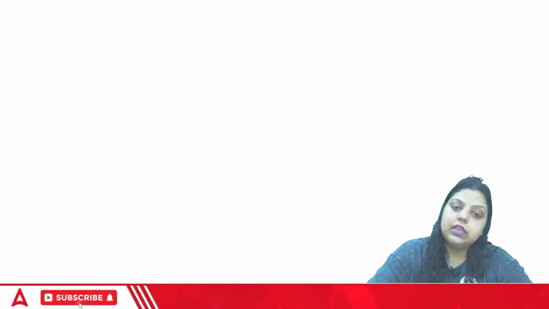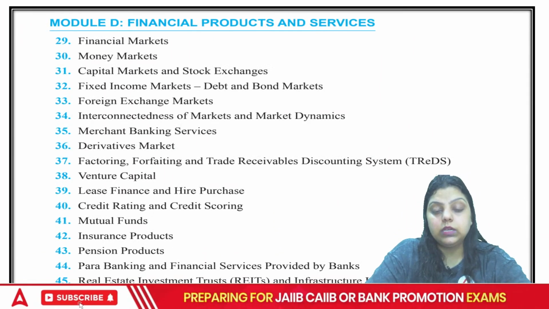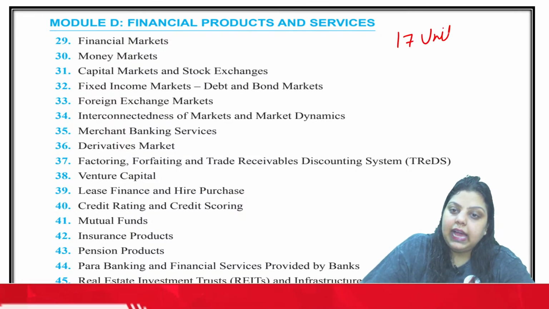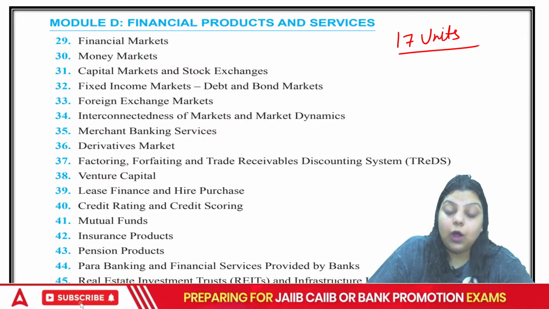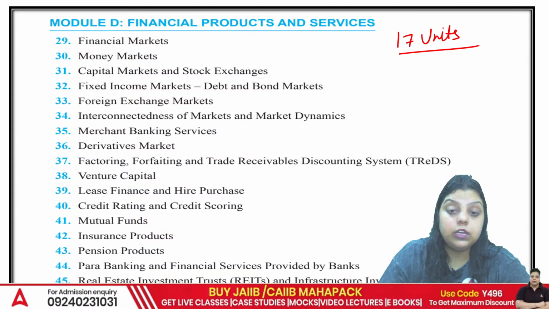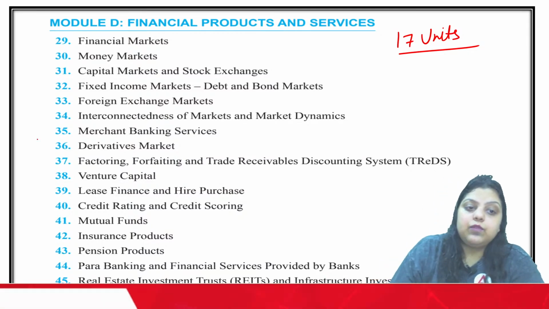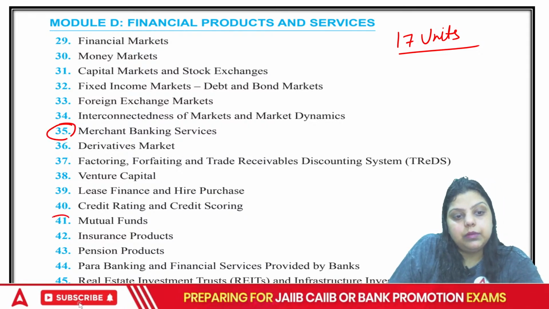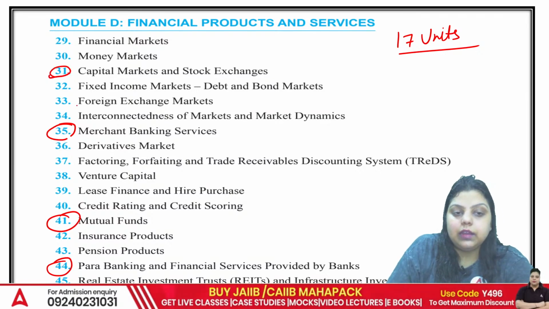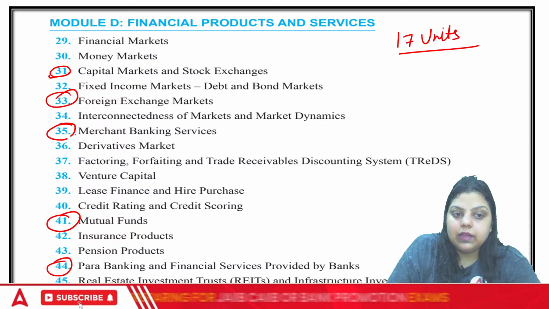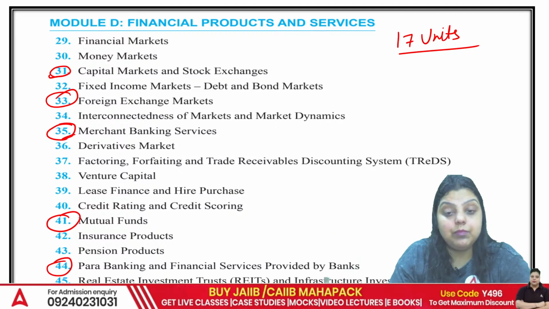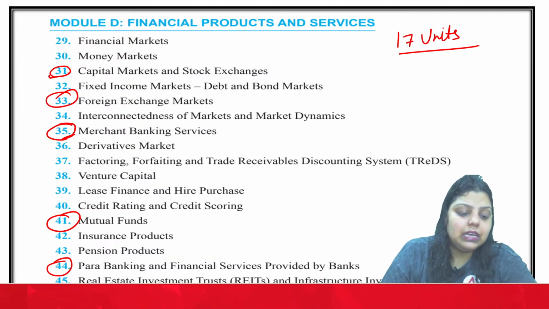Next important thing, now talk about Module D. Module D has a total of 17 units, and the whole module is important. But out of the 17, there are 4 or 5 units from which we have seen questions asked every time, for example merchant banking, mutual funds, para banking. Apart from that, the capital market and the foreign exchange market. These are the topics from which we have seen 3 to 4 questions come in the paper every time. It's not like other units are not important.